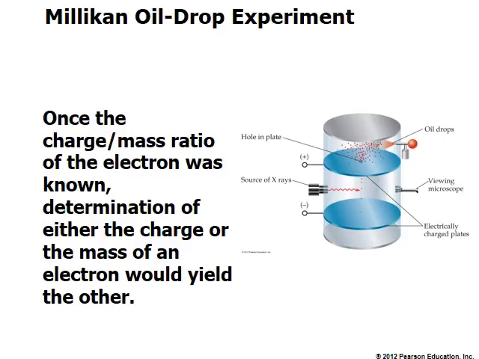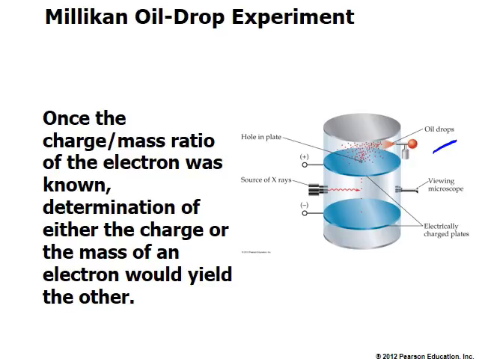Now, the Millikan oil drop experiment is very well known, and I briefly describe this experiment, and that helps us to know the charge of an electron as well as the mass of an electron. In this case, if you look at the right hand side, there is an atomizer, we call it.